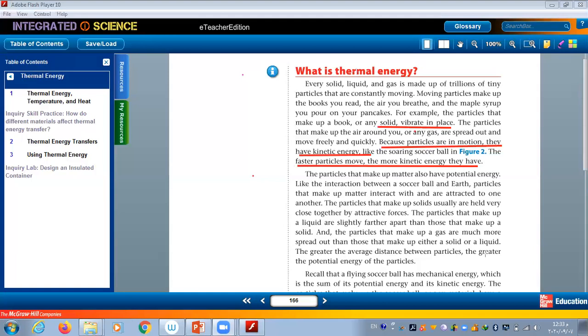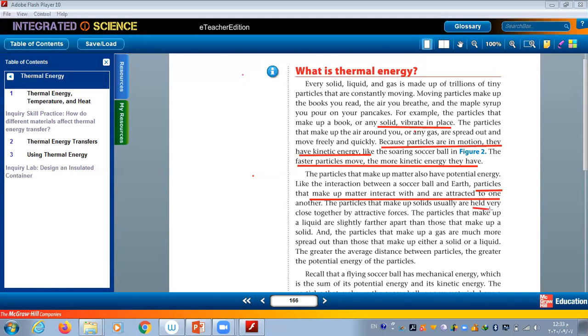The particles that make up matter also have potential energy, like the interaction between a soccer ball and air. Particles that make up matter interact with and are attracted to one another. The particles that make up solids usually are held very close together by attractive forces.